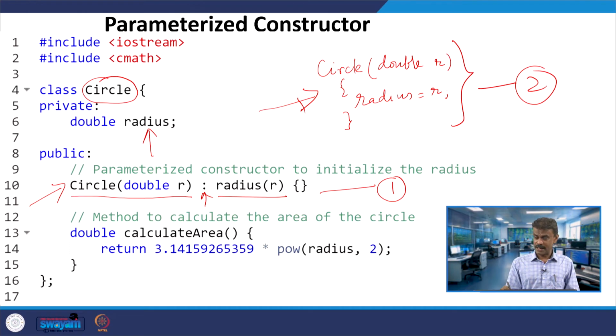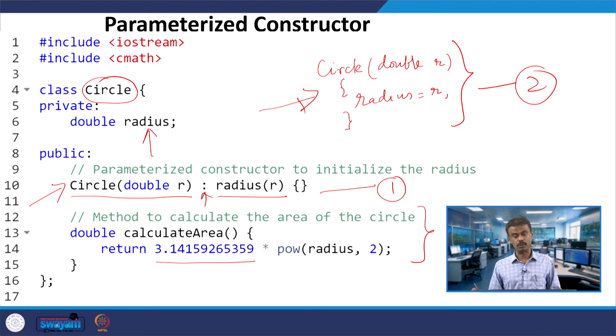Another member function is double calculate area. This will return pi, the value of pi, into power of R comma 2, that means radius squared. It is nothing but radius into radius; the power function I am calling with the help of cmath.